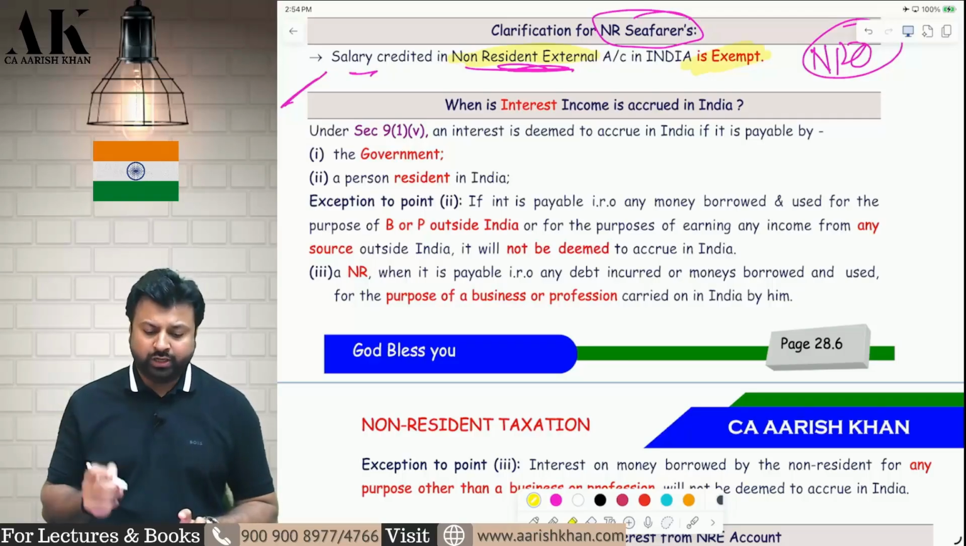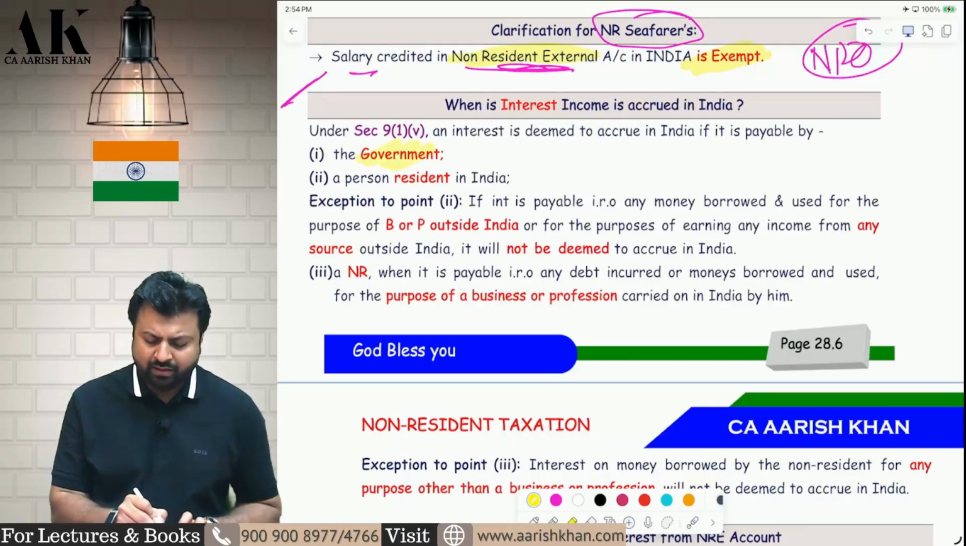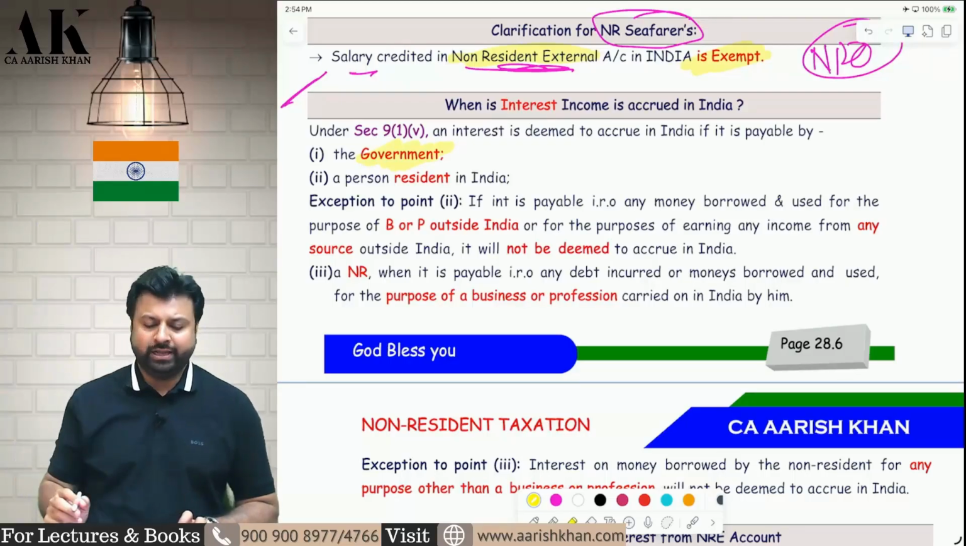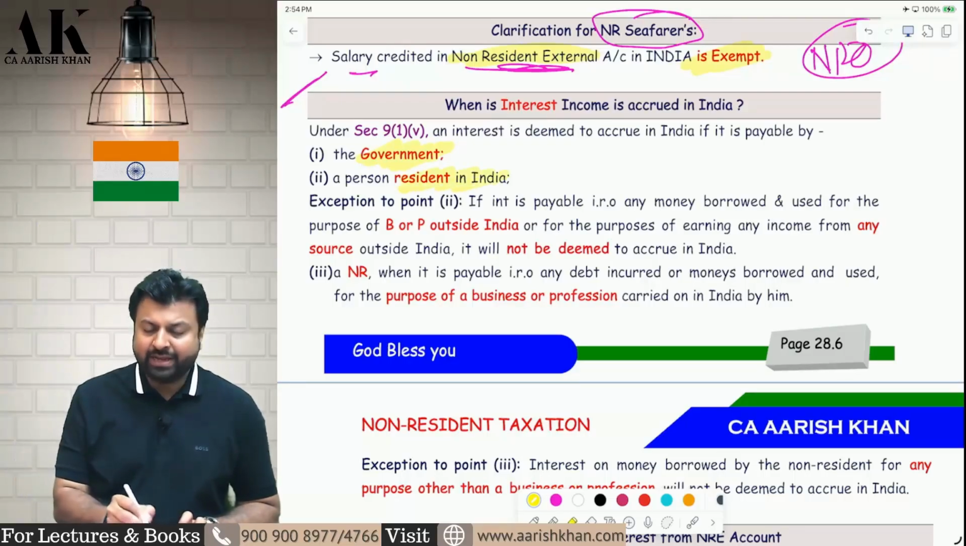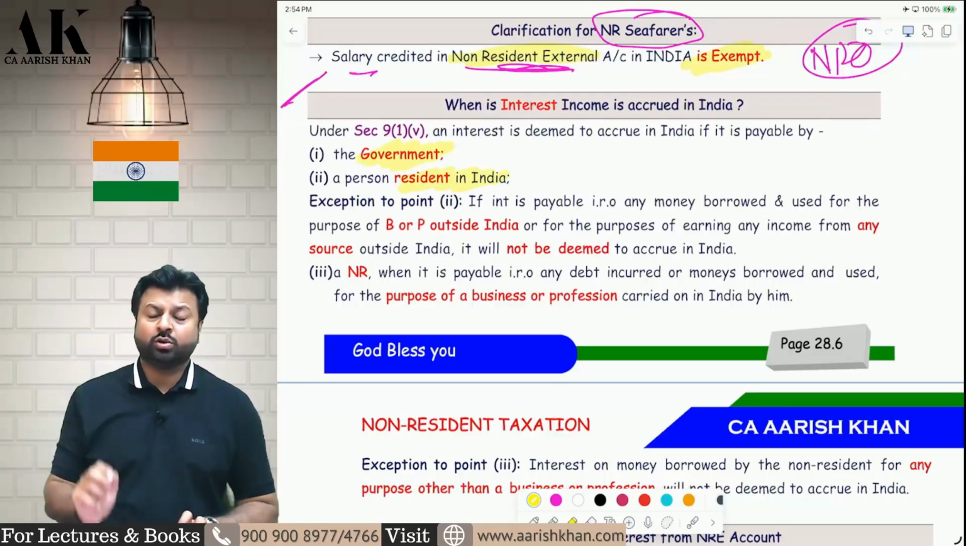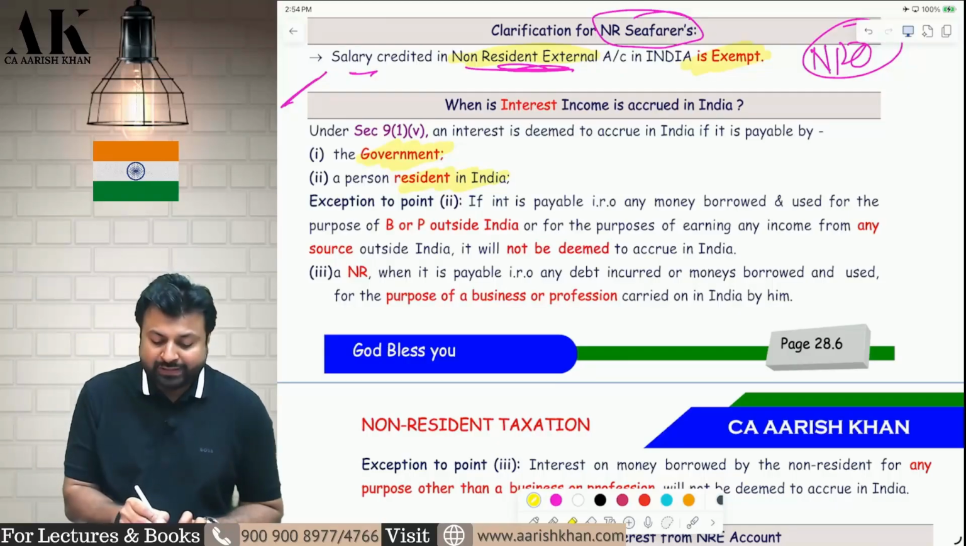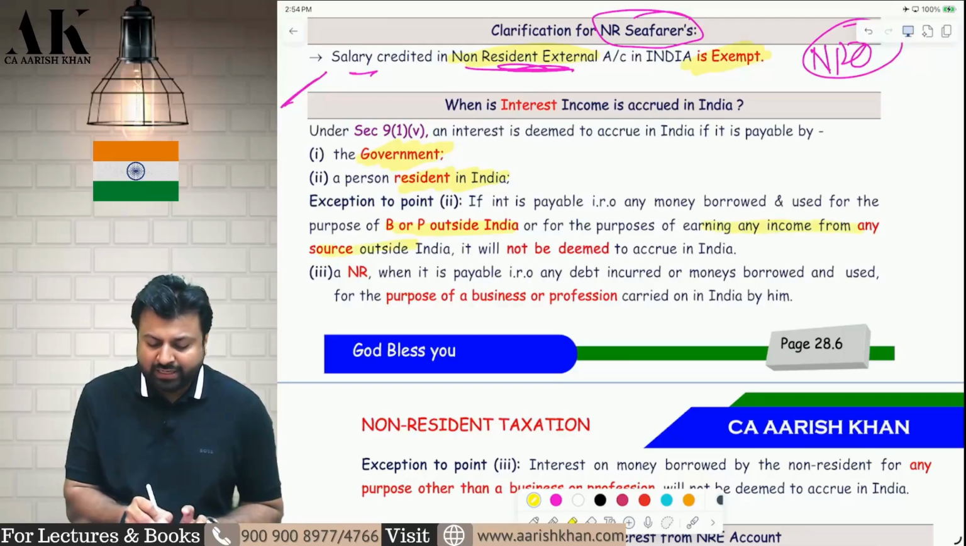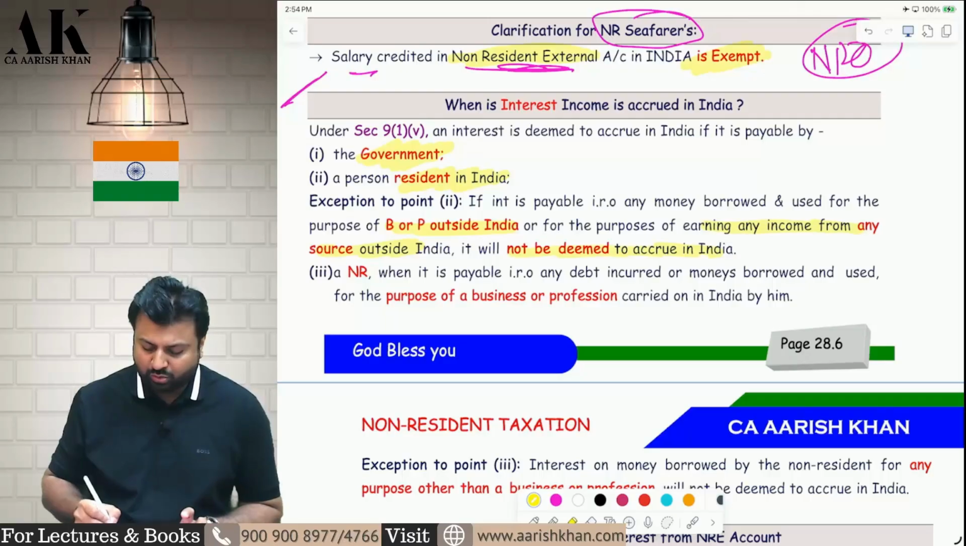When interest is accrued in India, first of all, interest is deemed to accrue in India if it is payable by government. If the government pays interest to anybody, it is always accrued in India. Second, if the interest is paid by a resident in India, then also it is accrued in India. But, if a resident borrows money and uses the money outside India for business and profession, or uses the money outside India for any other purpose, then it will not be deemed to accrue in India.